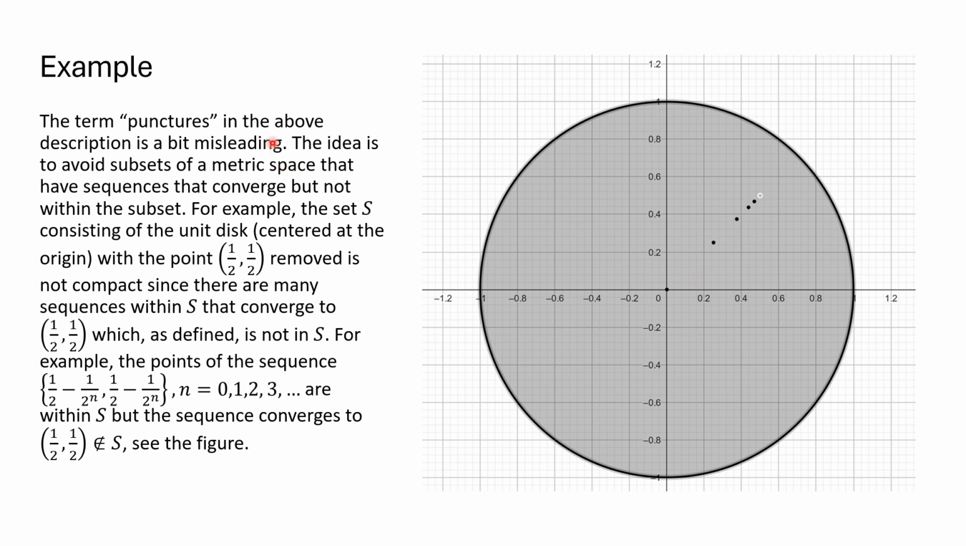And the idea is to avoid subsets of a metric space that have sequences that converge but not within the set. So I've just defined this sequence here, 1/2 minus 1 over 2 to the n, 1/2 minus 1 over 2 to the n, which starts at 0 and then moves along, getting closer and closer and closer to the missing point, the puncture, so to speak. And so it does converge, but it converges to something not in our set as we've defined it. So this set here is not compact.